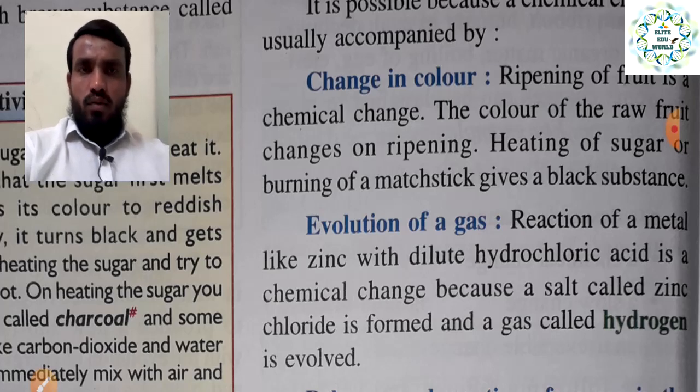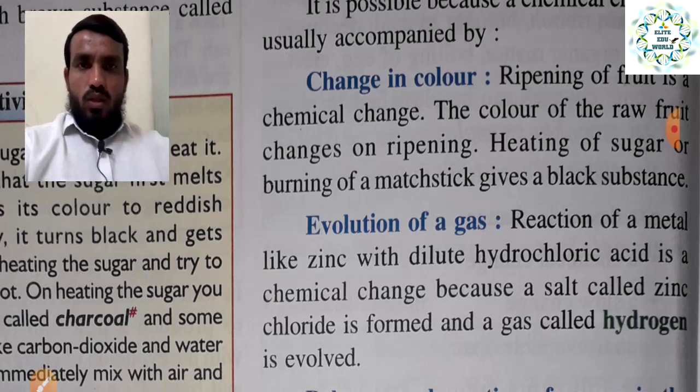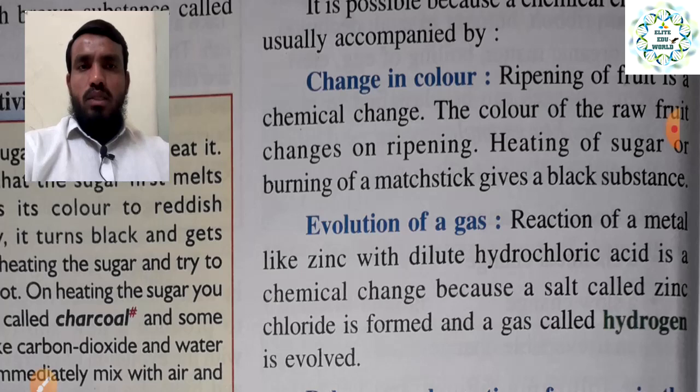So change in color must happen. The color of raw fruit changes on ripening, and heating sugar or burning mastic gives a black substance. Sugar before heating looks white, and when you burn it, it totally changes to black. So the color will be changed.